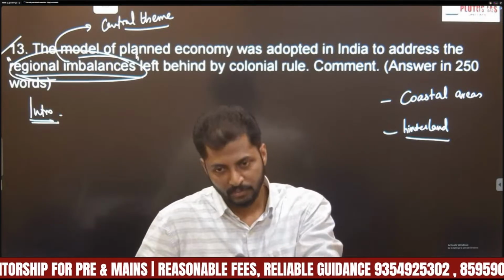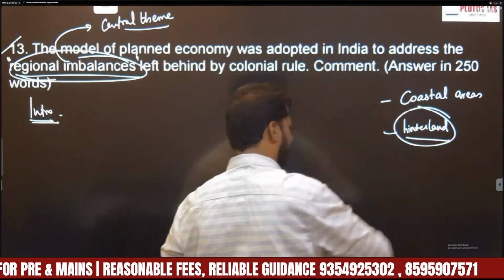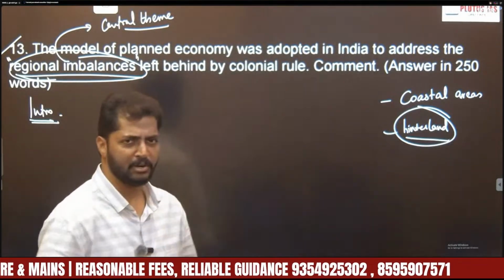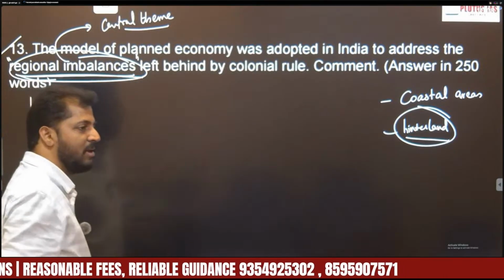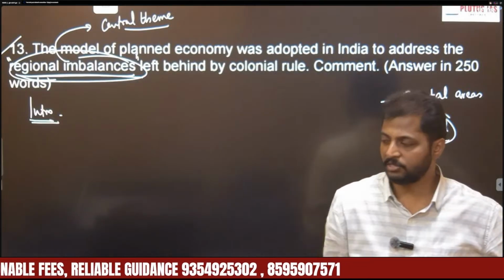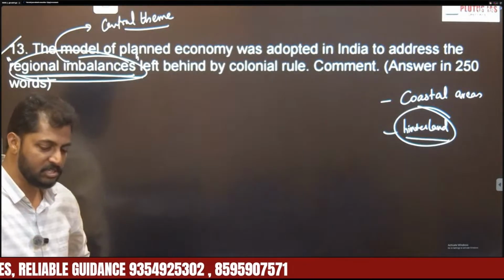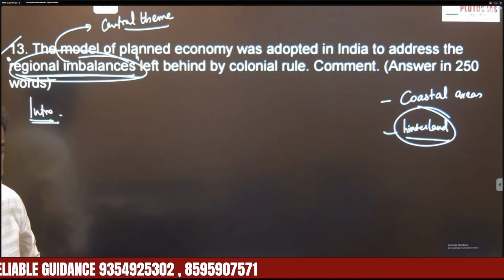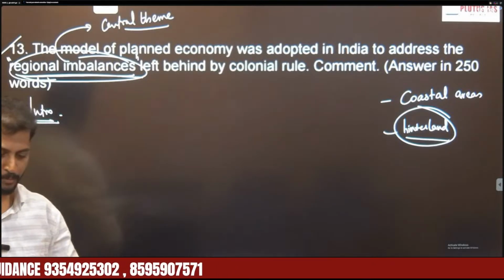That is Calcutta, Madras, and Bombay. So predominantly they neglected the hinterland, that is the interior part of India. So what will happen? This will create regional imbalances. Few areas are extremely developed, whereas few areas are completely underdeveloped. Right? So that's the background of this question. So now the major challenge before India after independence was this regional imbalance.